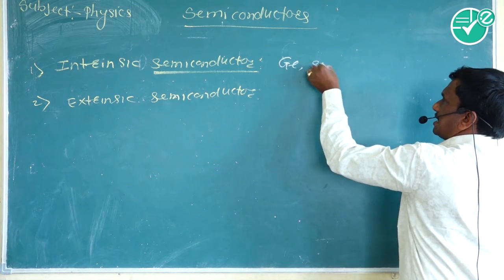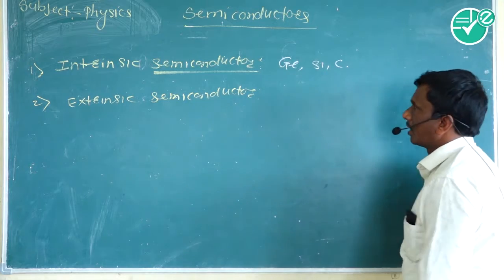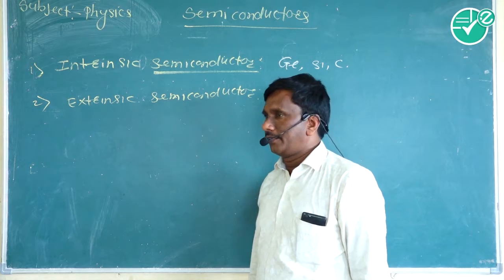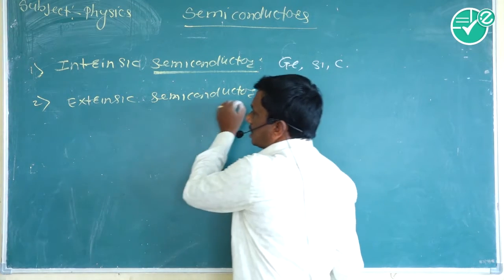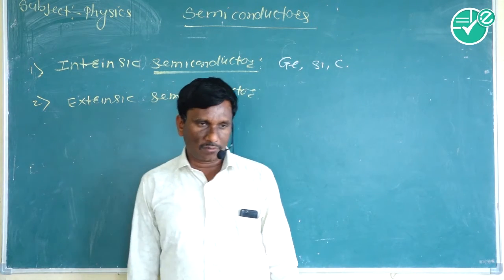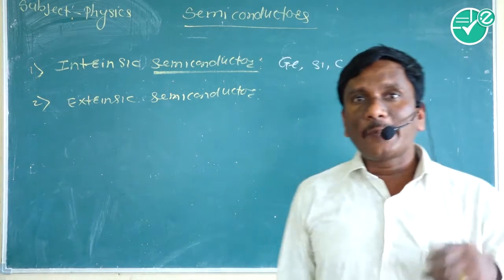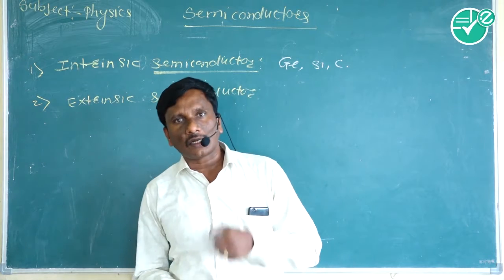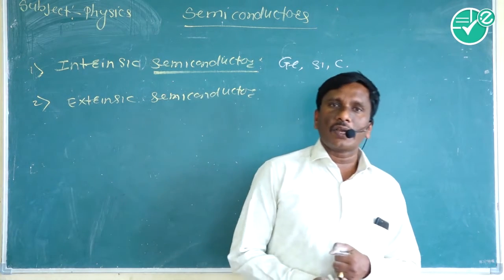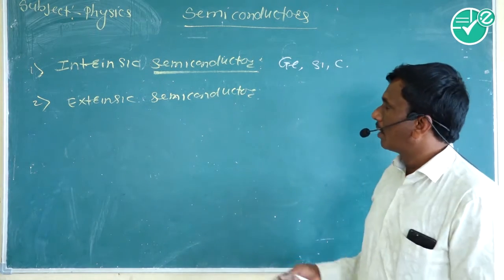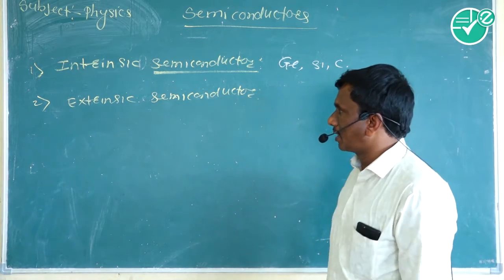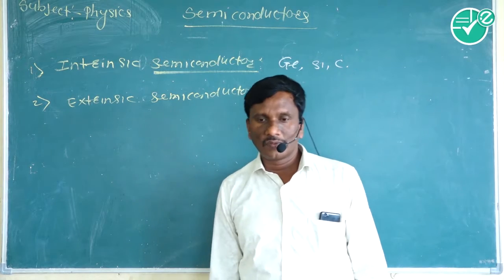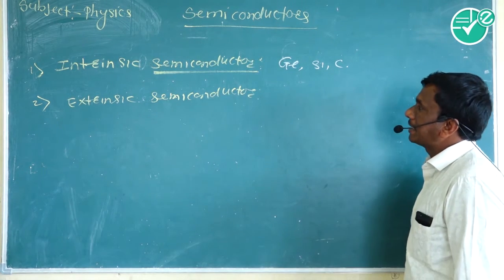Germanium, silicon and carbon are the intrinsic semiconductors. And what is meant by extrinsic semiconductor? Doped type of semiconductor, or impure type of semiconductor, is called an extrinsic semiconductor.